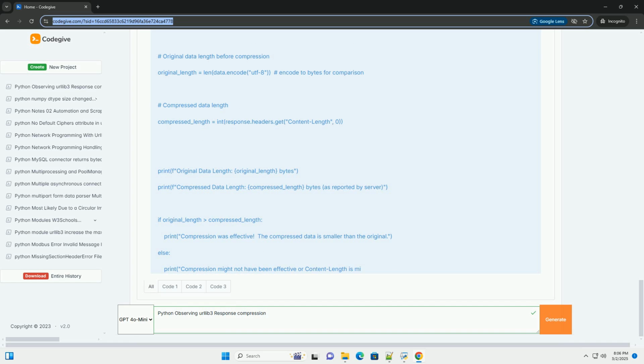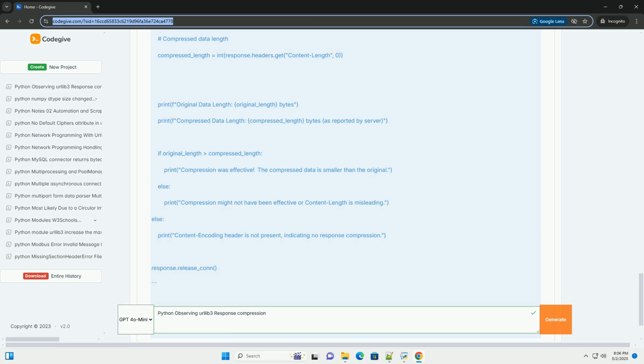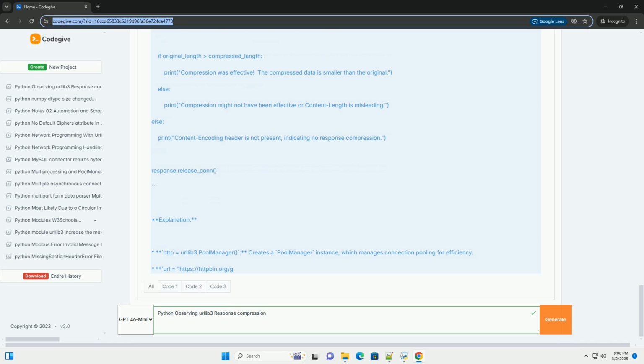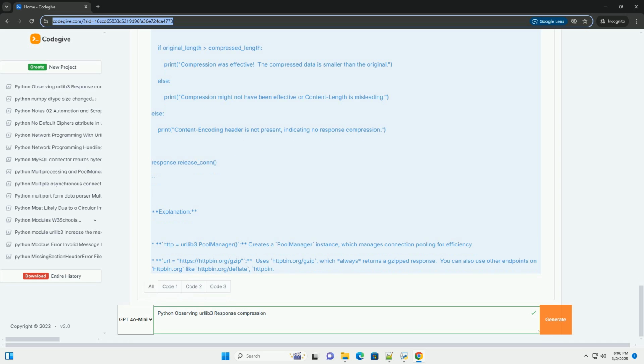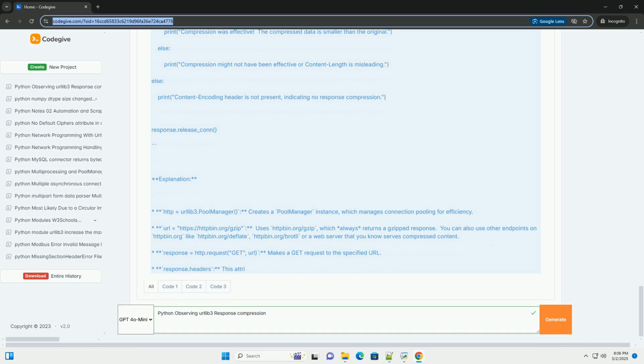Faster page load times: for web browsers, smaller responses mean quicker rendering. Improved application performance: less data to download translates to faster processing and a better user experience. Lower server costs: reduced bandwidth usage can lead to lower server costs for high traffic applications.